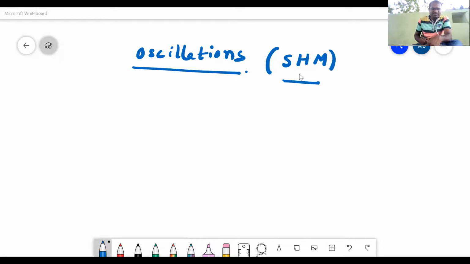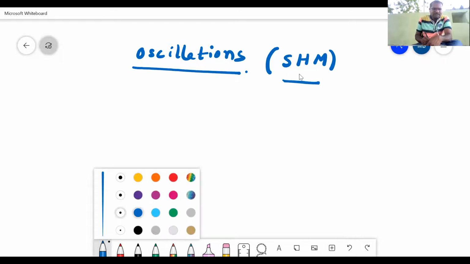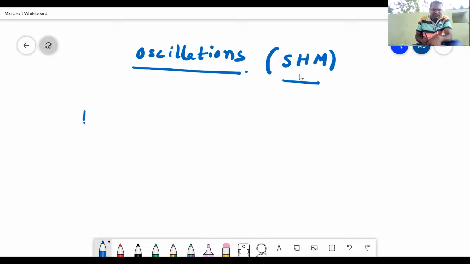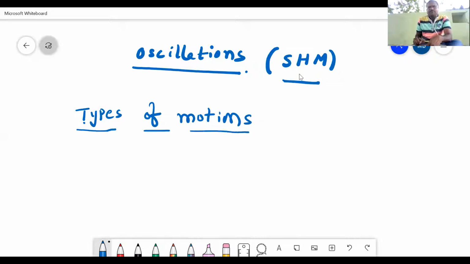What are the different types of motion? Mainly there is translatory motion, rotatory motion, and curvilinear motion, which we know. Among all these, there is one more motion that is called periodic motion.